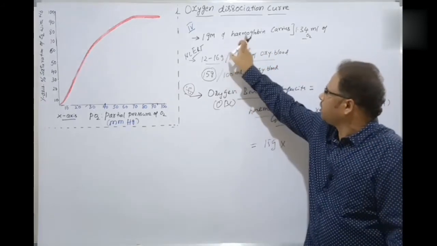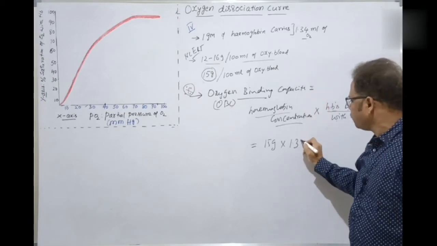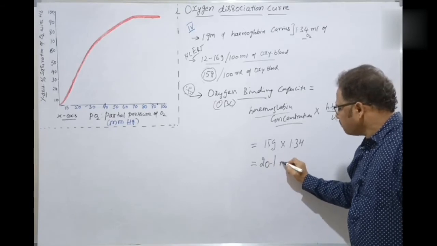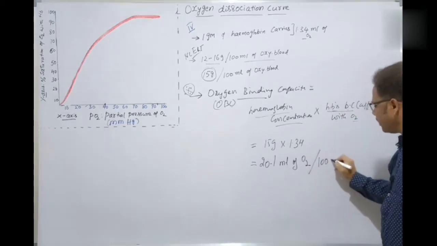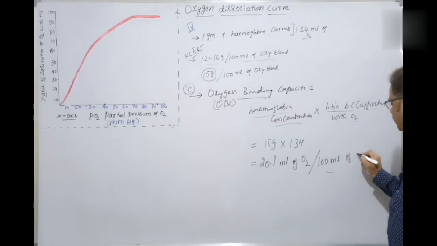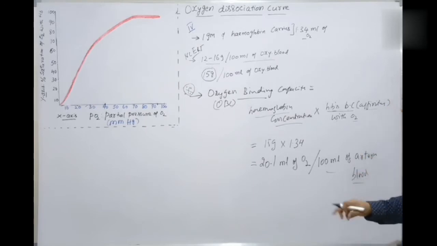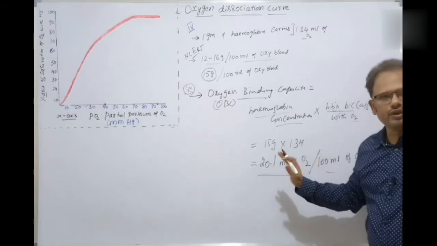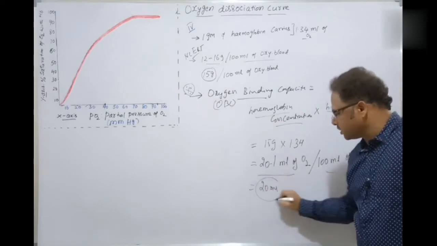What is that? 1 gram of hemoglobin carries 1.34 milliliters of oxygen. So that is equal to 20.1 milliliters of oxygen carried per every 100 ml of blood here. Arterial blood, systemic arterial blood, that is oxygenated blood. For every 100 ml of arterial blood, it carries 20.1 milliliters of oxygen. That is a standard value here. Let's take this round figure as 20 ml of oxygen.